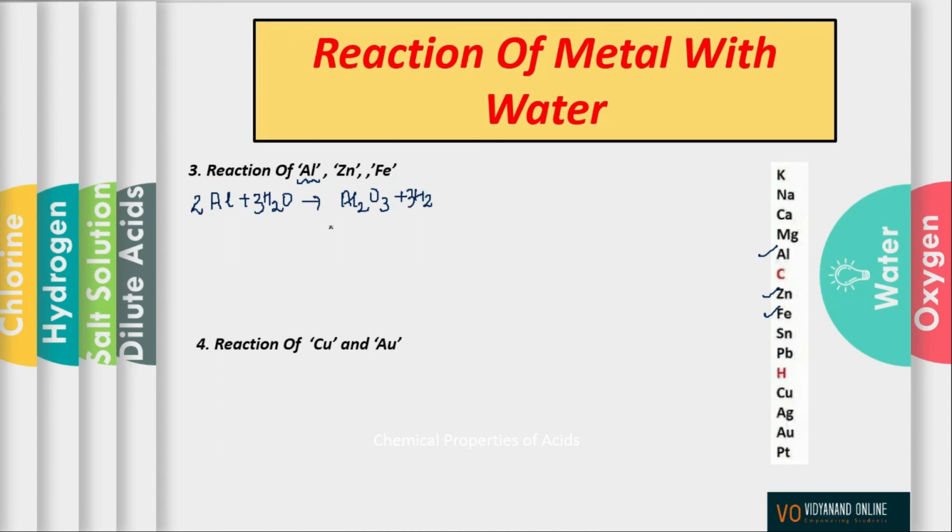Talking about zinc, zinc is also moderately reactive, so it will react with steam and form the metallic oxide. It will form zinc oxide along with the formation of hydrogen gas. So this is the balanced equation. Now if I talk about iron, iron exhibits multiple valencies. If you don't know about it, then please go through our concept classes. The red hot iron will react with steam to form Fe3O4 along with the formation of hydrogen gas.